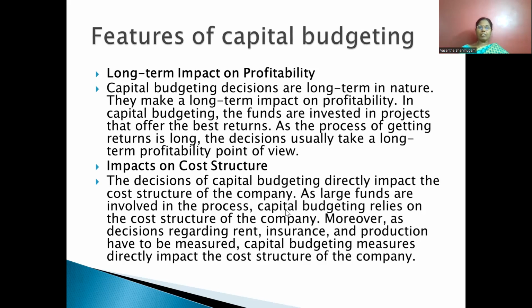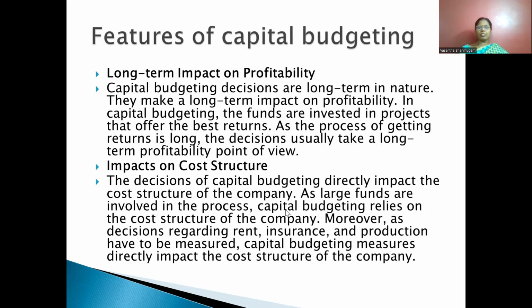Another important feature of capital budgeting is its impact on cost structure. What is meant by impact on cost structure? The decision of capital budgeting directly impacts the cost structure of the organization.